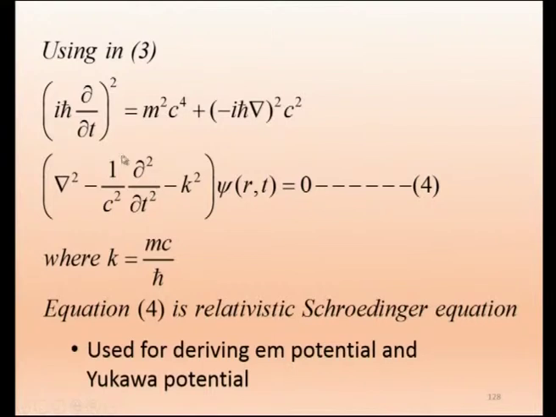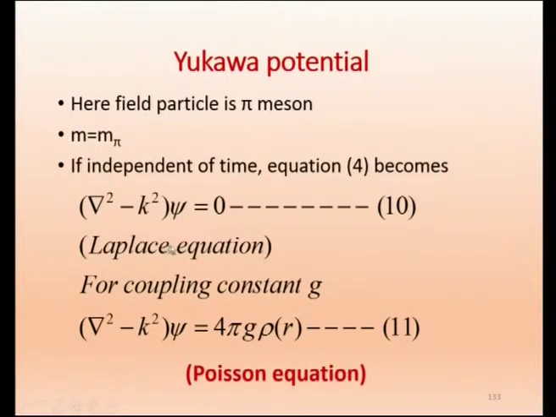Now we are going to take time independent, therefore this part will become 0. So I will be getting del squared minus k squared equal to this part, and of course no time factor will be there. And because the mass of pi meson is not equal to 0, k is not equal to 0. So we get this Laplace equation.